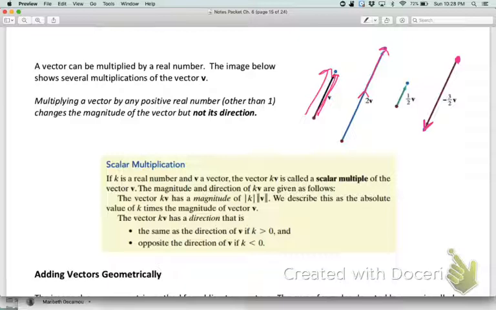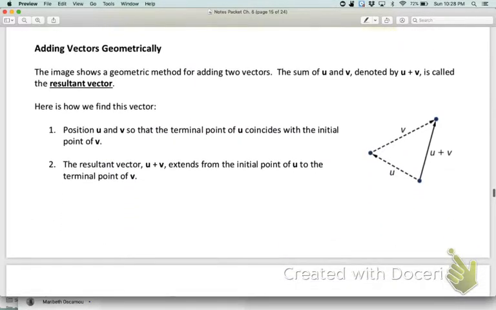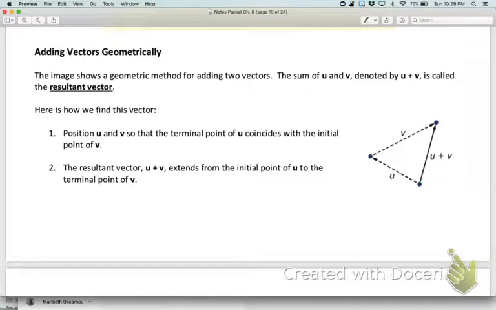Now, we're going to look at how we can add and subtract vectors geometrically. On a picture, the image shows a geometric method for adding 2 vectors. The sum of u and v, which we would just write as u plus v, is called the resultant vector. That's your answer, the resultant vector. So the way that you geometrically add vectors, like on a picture, is you're going to take u and v and you connect them dot to arrow, dot to arrow.